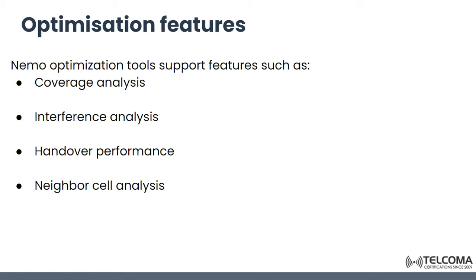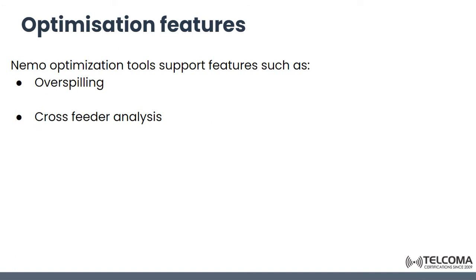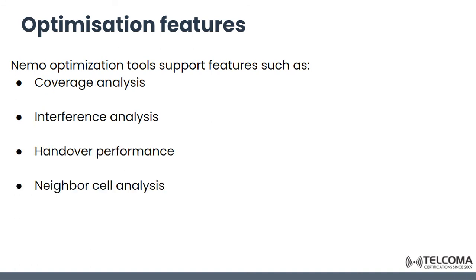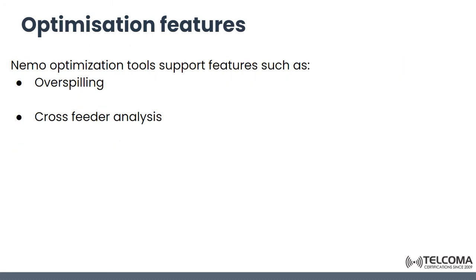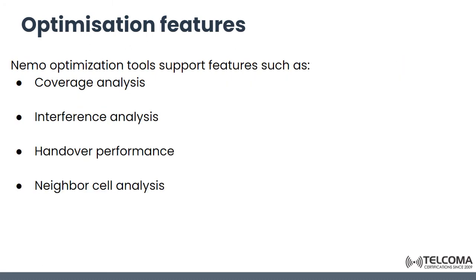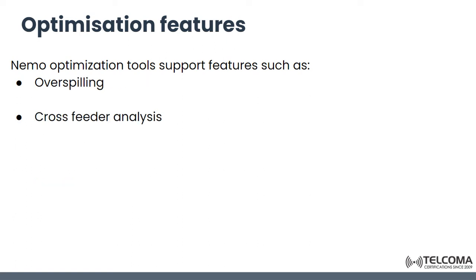This tool supports features like coverage analysis, interference analysis, handover performance, and neighbor cell analysis. Other features provided by this are overspilling and cross feeder analysis. These are the NEMO optimization tool features. So we can have coverage analysis with this tool, interference analysis, handover performance, neighbor cell analysis, overspilling of the networks, and cross feeder analysis.